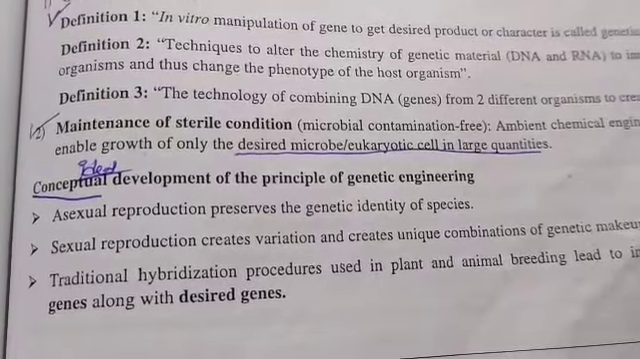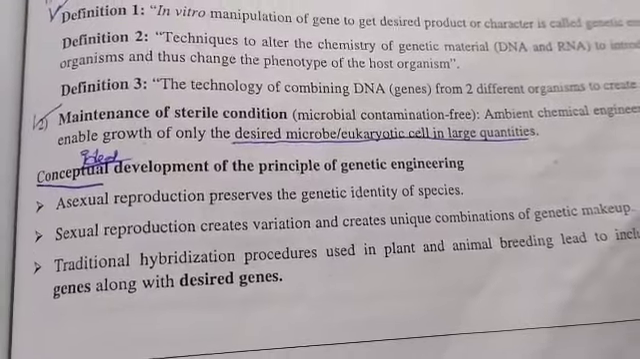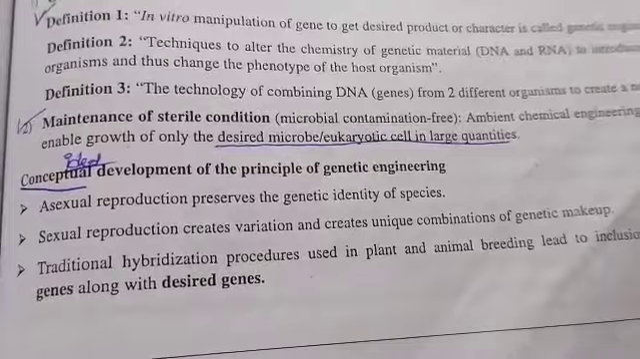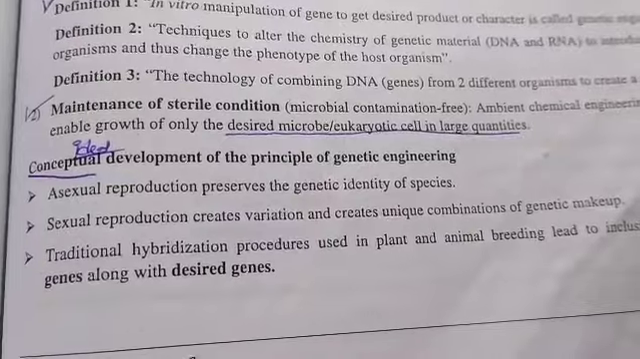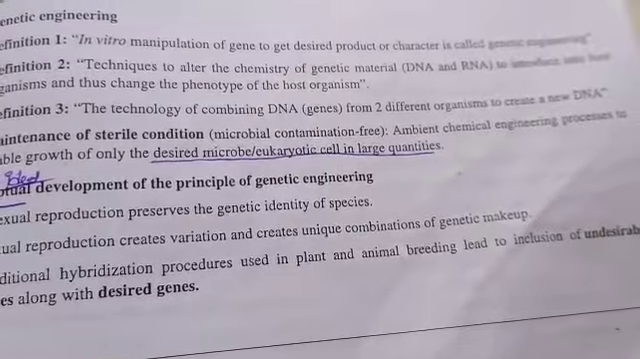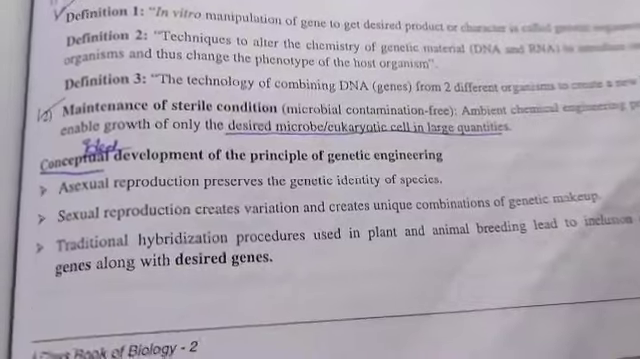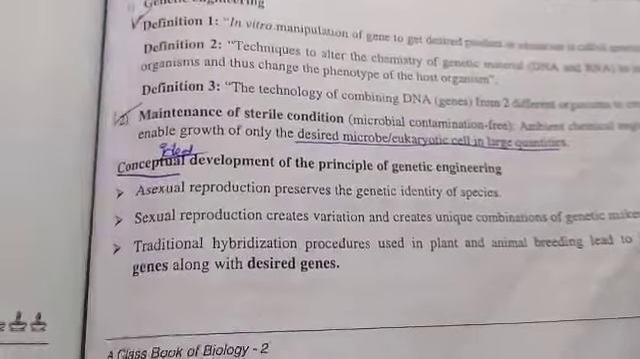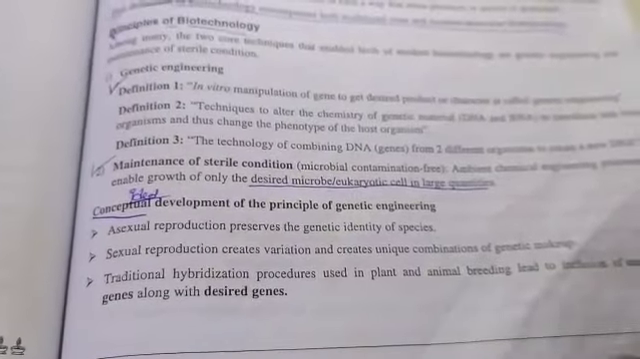Asexual reproduction preserves the genetic identity of species. Sexual reproduction creates variations and unique recombinations of genetic makeup. Traditional hybridization procedures used in plant and animal breeding lead to inclusion of undesirable genes along with desired genes. These are the ideas they took for the genetic engineering process: sexual reproduction and traditional hybridization, which is nothing but crossing between plants as well as animals.